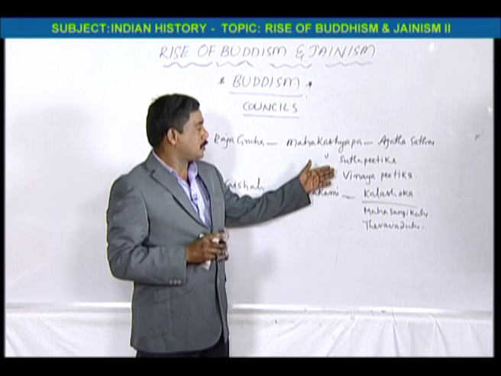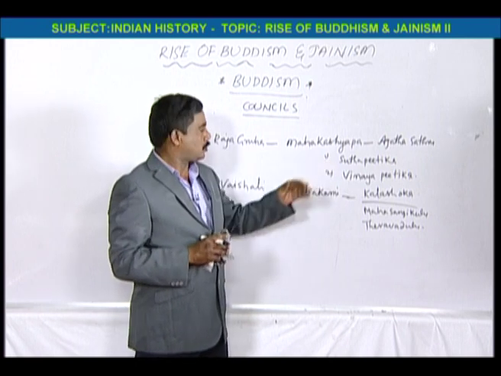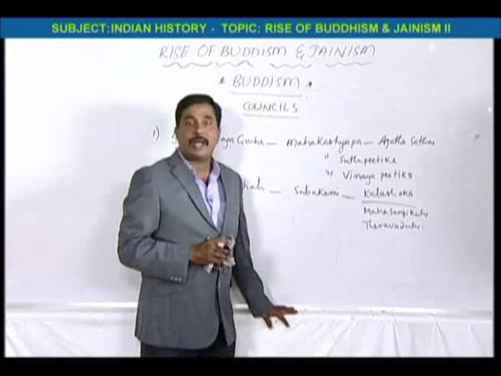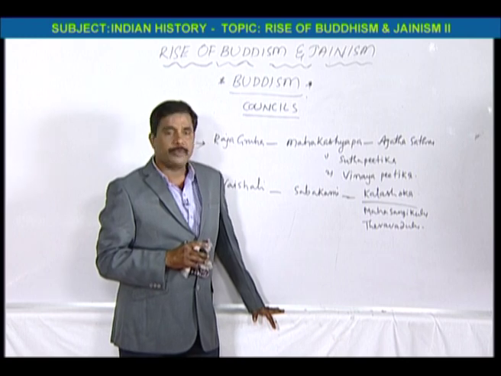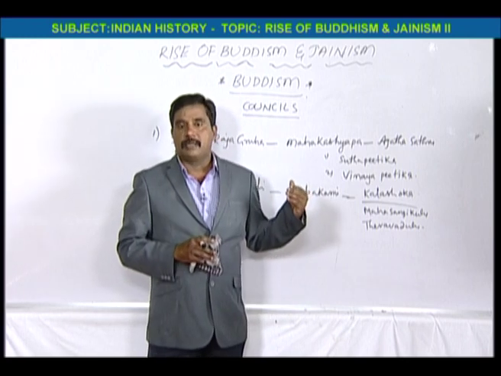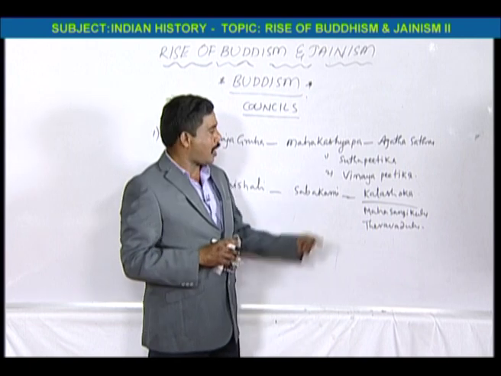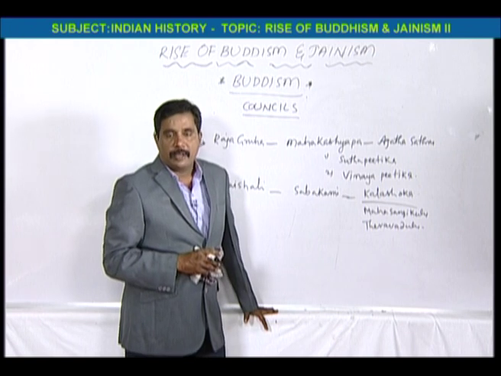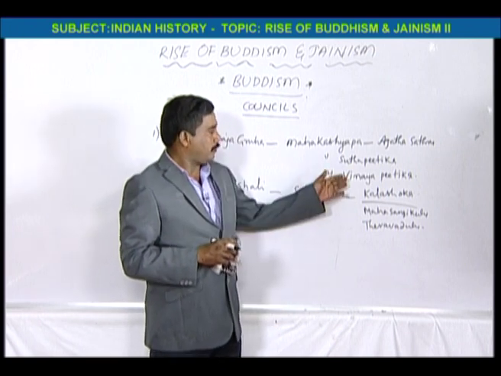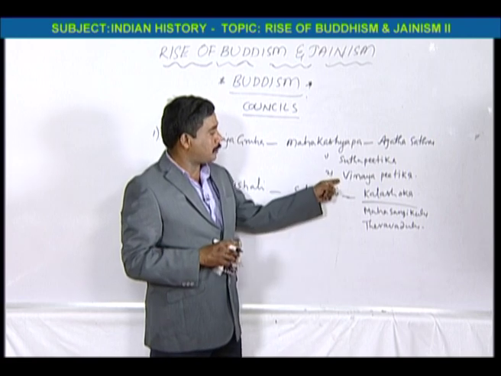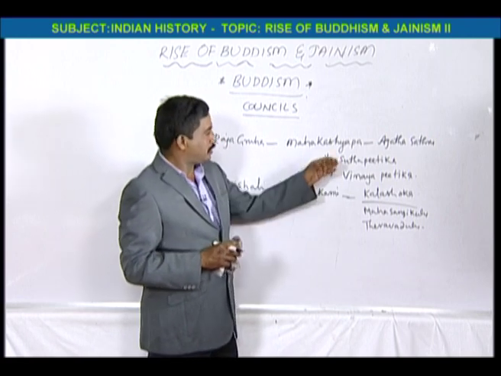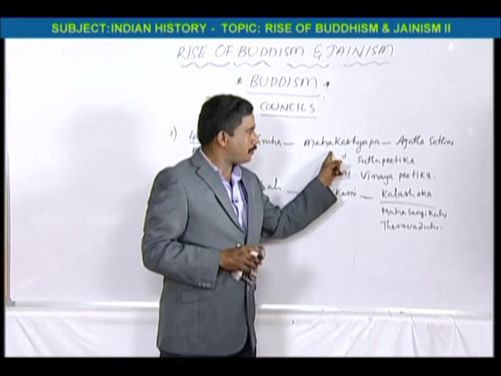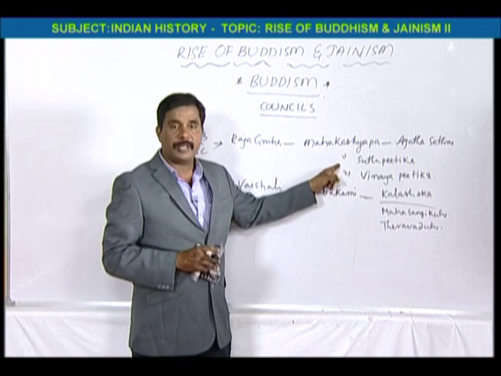The first 2 books were composed in this council: Sutta Pitika and Vinaya Pitika. Sutta Pitika was composed by Anandudu, the closest follower of Buddha. And Upali, another follower of Buddha, composed Vinaya Pitika. So this is the first Buddhist council: 483 BC, Rajagruha, Mahakashyapa, Ajatashatru, and Sutta Pitika, Vinaya Pitika.